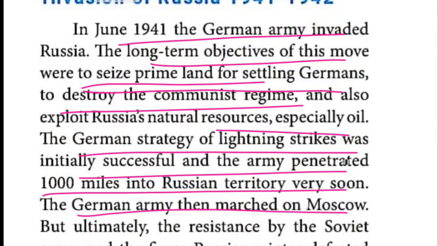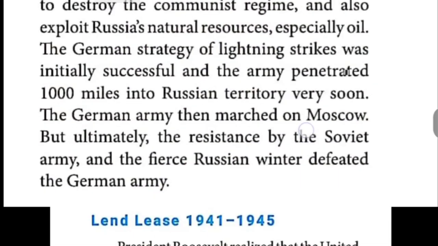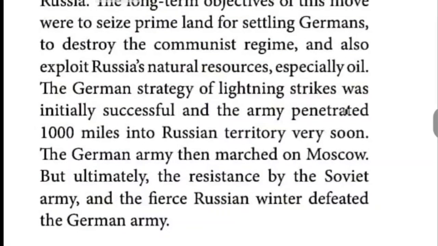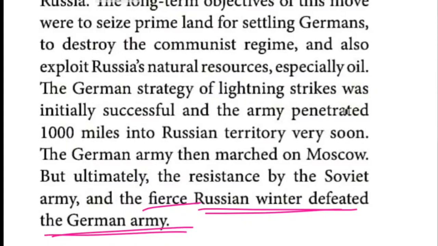But ultimately, the resistance by the Soviet army and the fierceness, what is the meaning of fierceness? Ferocious aggressiveness. The Russian winter defeated the German army. The climate only defeated the Germans, because during the winter, Hitler entered into Russia without a plan. So that's what they are telling: the Russian winter defeated the German army.